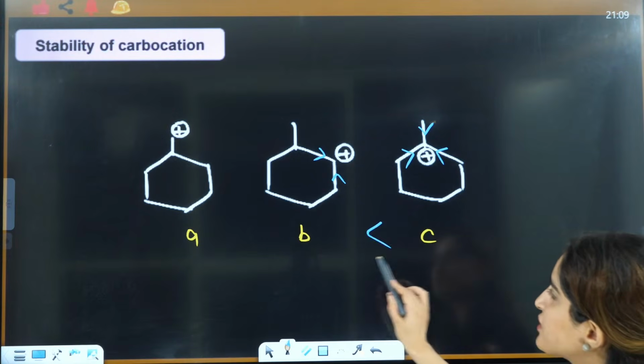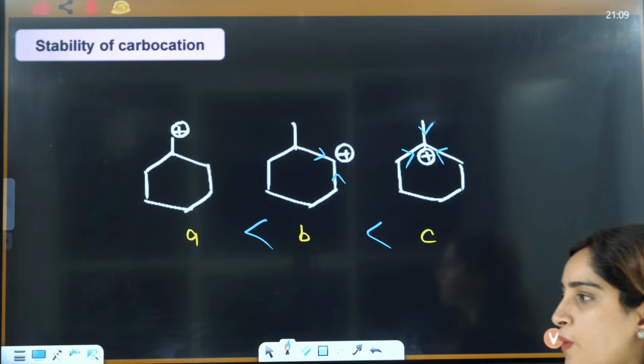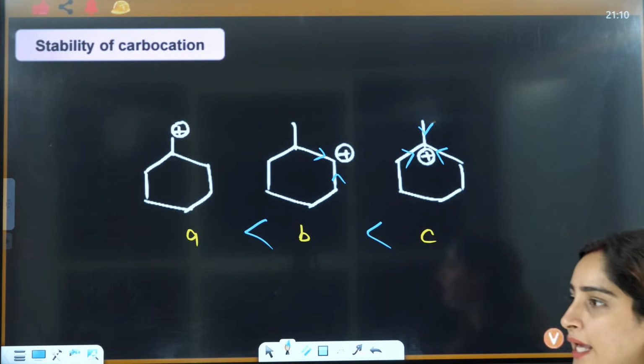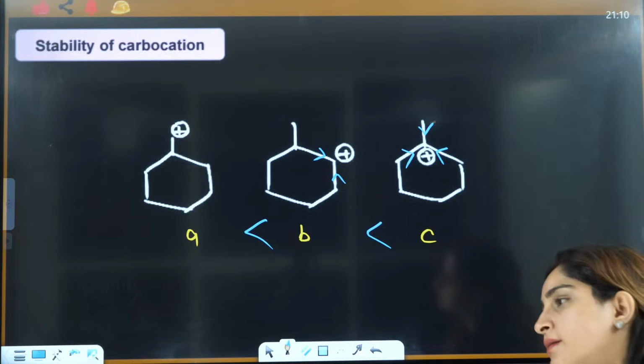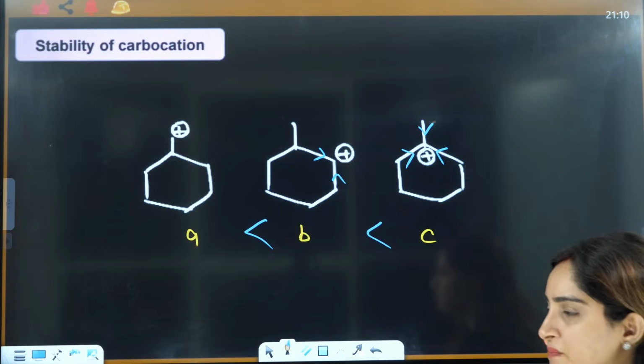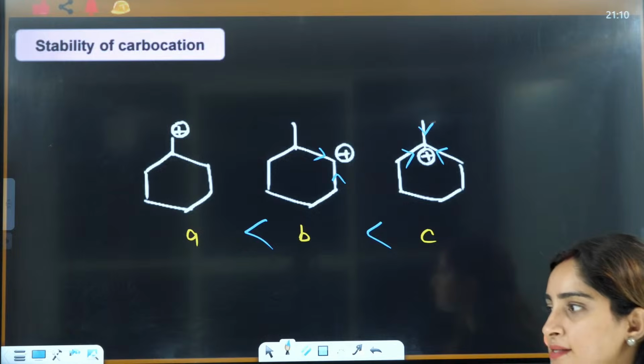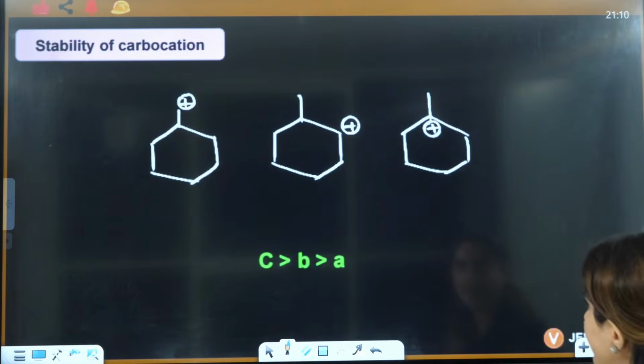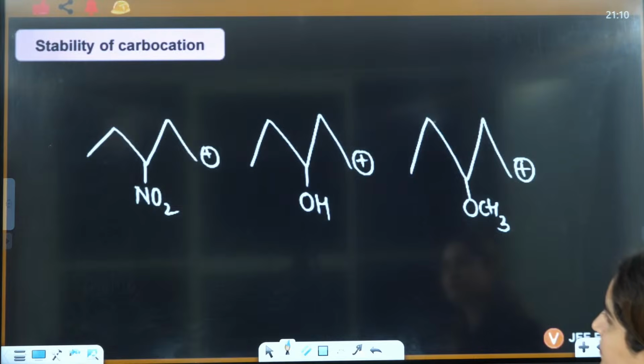So 3 degree is more stable as compared to 2 degree as compared to 1 degree. So the answer is simple. CBA is the correct answer here. Very good, very interesting.